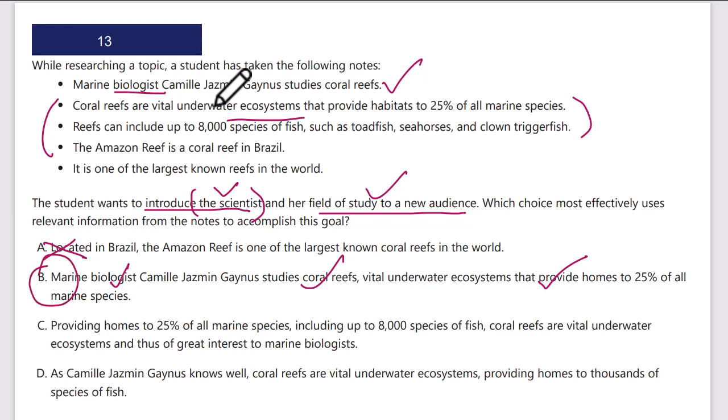Let's check C and D. "Providing homes to 25% of all marine species, including up to 8,000 fish, coral reefs..." and that says nothing about her. It's not introducing her, the scientist. Okay. D, "As Camille Gynes knows well, coral reefs are vital underwater systems." That's not presenting anything about her being a scientist, a biologist. That's wrong. The correct answer here is B.